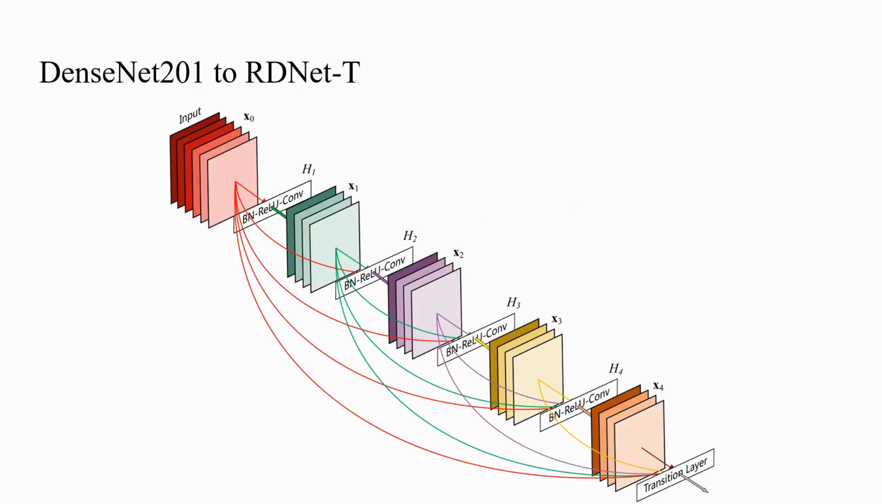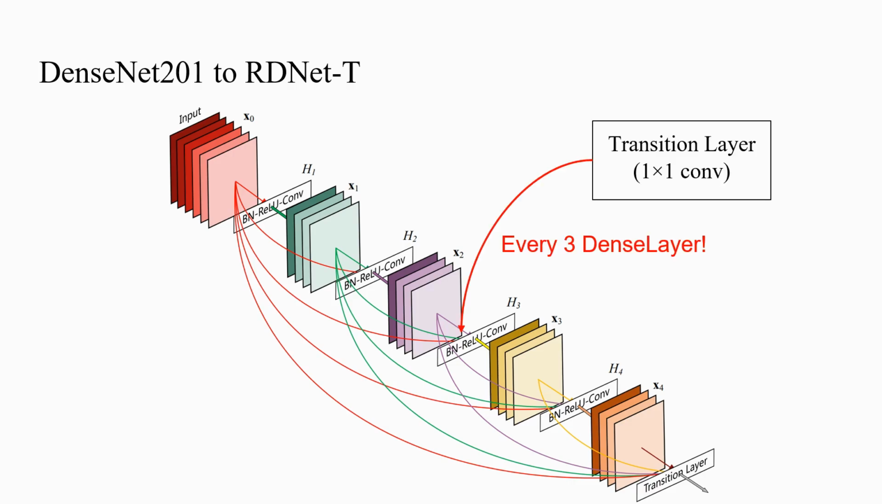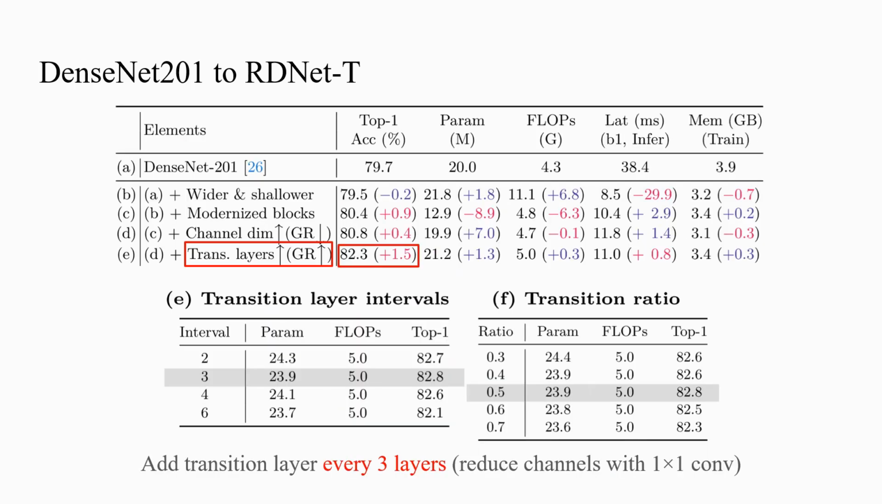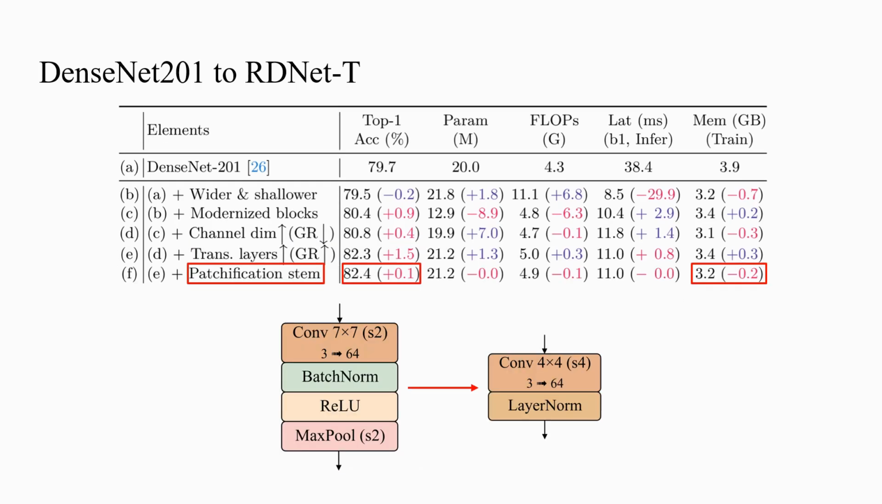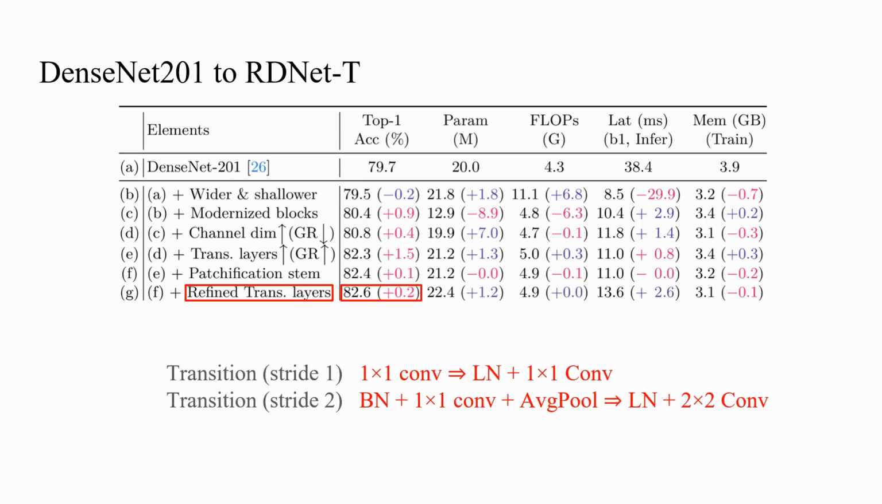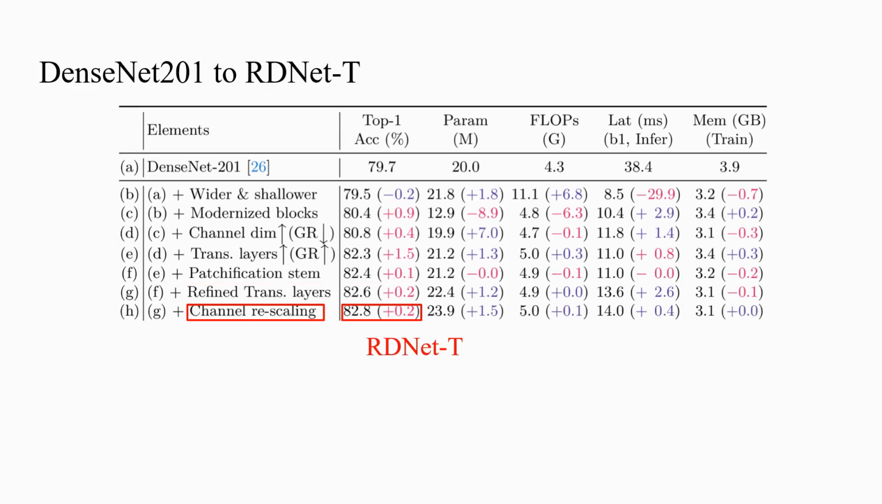We have discovered that a significant amount of the model's computation originates from the large intermediate feature that results from concatenation. To suppress the feature dimension, we introduced a transition layer every 3 dense layers. This is a key feature of RDNet, achieves a 1.5% performance improvement, and resolves memory issues related to width scaling and input image scaling. Subsequently, we gained further computational advantages through patchification and achieved additional performance improvements by applying layer norm to the transition layer. By incorporating channel rescaling techniques like layer scale, we created the RDNet.